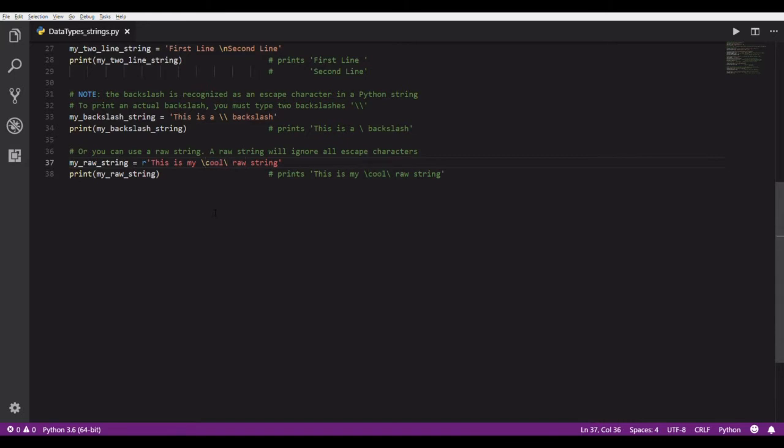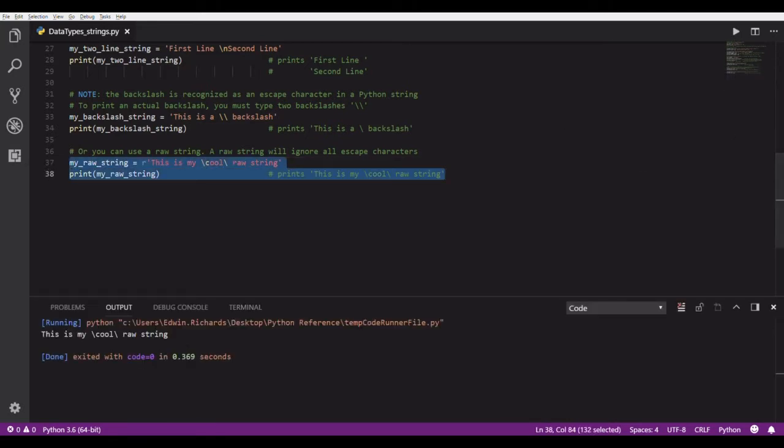In this case, if I want to put in a couple backslashes, I can just prefix it with an r, and then I only need to type one backslash. I'll show you what's happening here. There it is. This is my cool raw string. It actually prints the backslashes. I didn't have to do two of them. That can be really handy if you have some kind of a path variable, and if you're on Windows, they use backslashes. Windows uses backslashes in the paths.